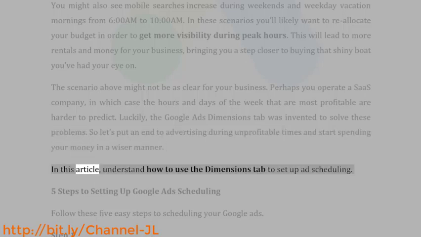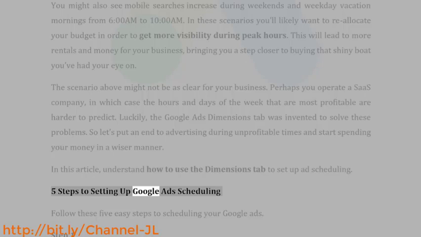In this article, understand how to use the Dimensions tab to set up ad scheduling. 5 steps to setting up Google Ads scheduling. Follow these 5 easy steps to scheduling your Google Ads.